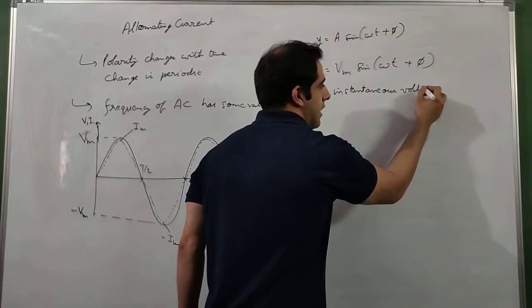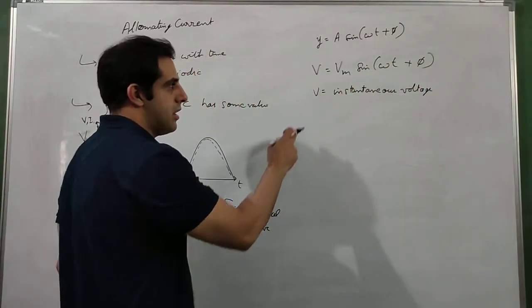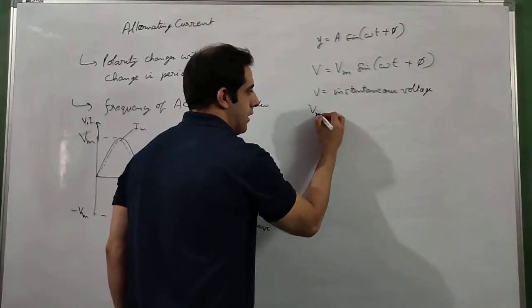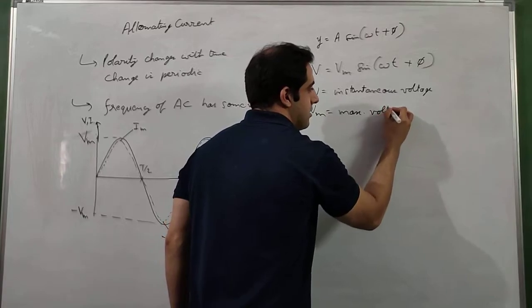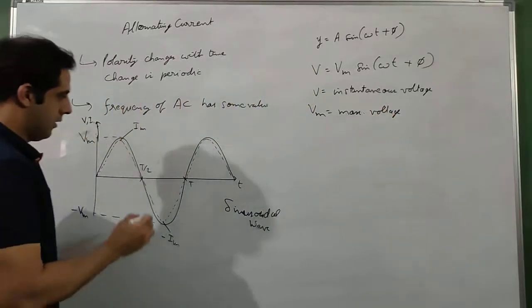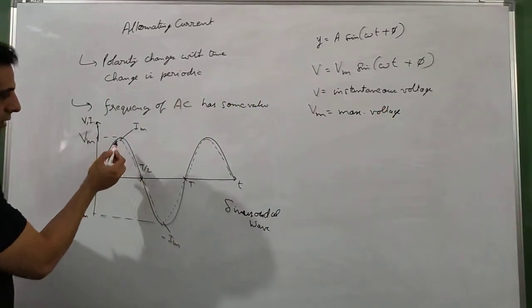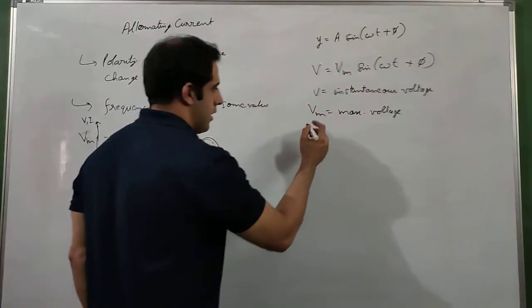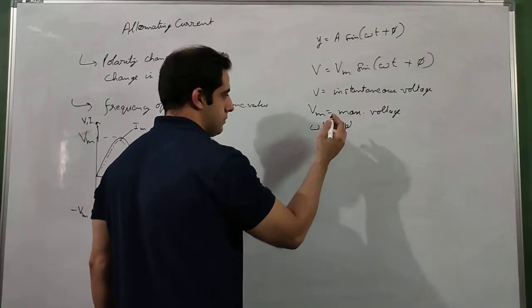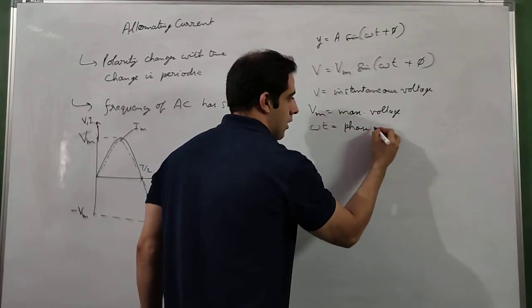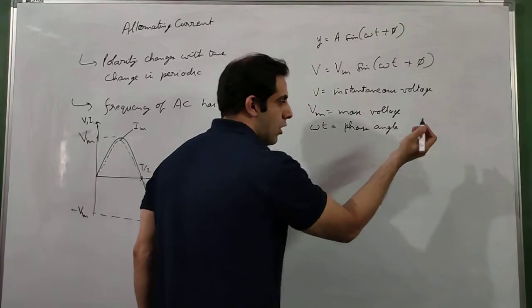Instantaneous voltage means at any time t, this will be the value of voltage. Vm is the maximum voltage. These peaks are the maximum voltages, they are Vm. Then omega t is called the phase angle.